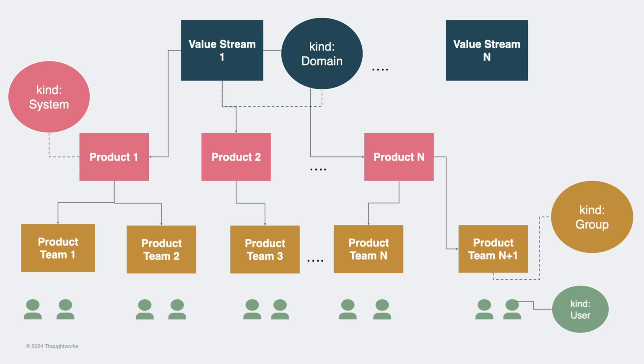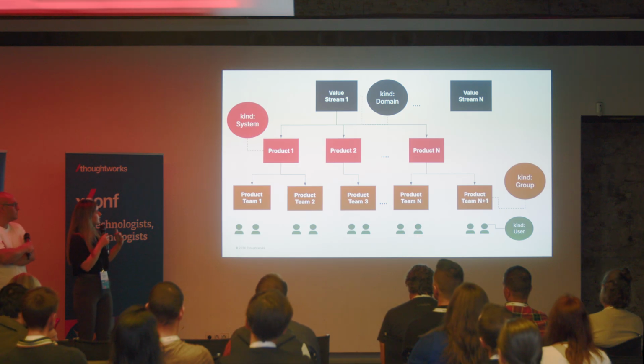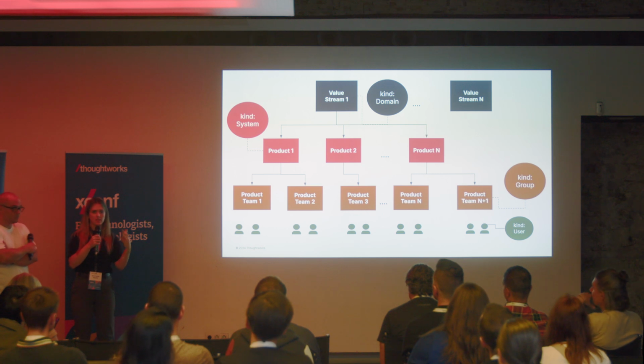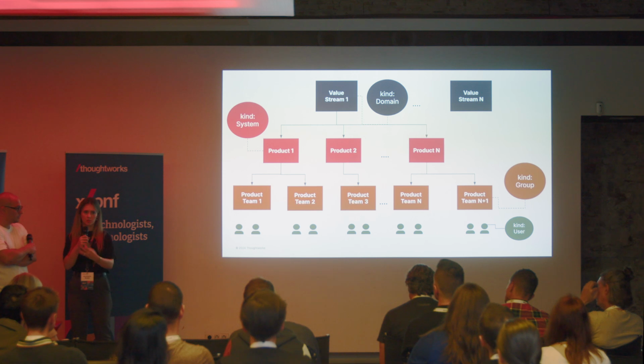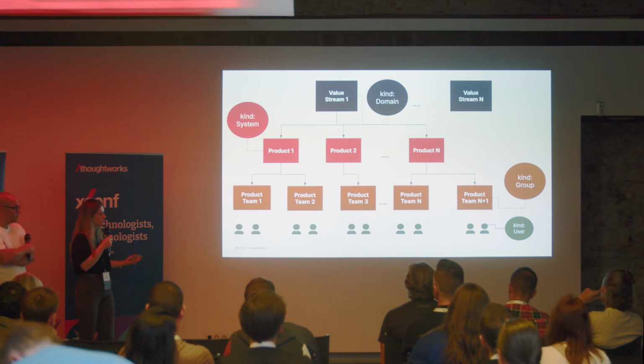Now, how did we map this out? We have the core entities from Backstage. We also have our organizational structure, and we got started. We thought of mapping value streams to a domain, given that that's also the highest level of abstraction that Backstage has. And then the value streams have products, and the product would be a system. A product also has a function, a feature that they're trying to deliver. And then we saw the product teams, given that they represent a group of people, would be mapped to a group, and then the members to a user.